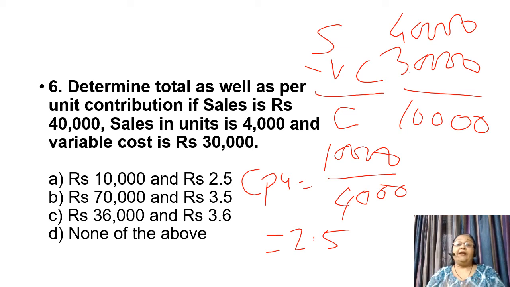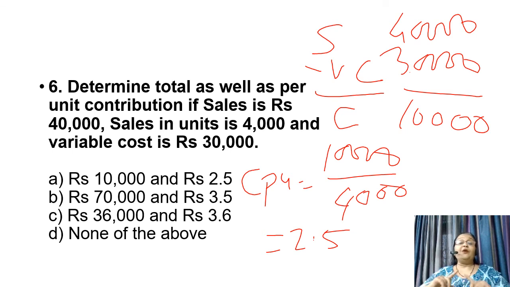And the second important way how we can calculate is: sales is rupees 40,000 and selling units are 4,000. So 40,000 divided by 4,000 is rupees 10. So selling price per unit is rupees 10. Variable cost is rupees 30,000 divided by number of units, that is 4,000. We get rupees 7.5. So 10 minus rupees 7.5, contribution per unit is rupees 2.5.